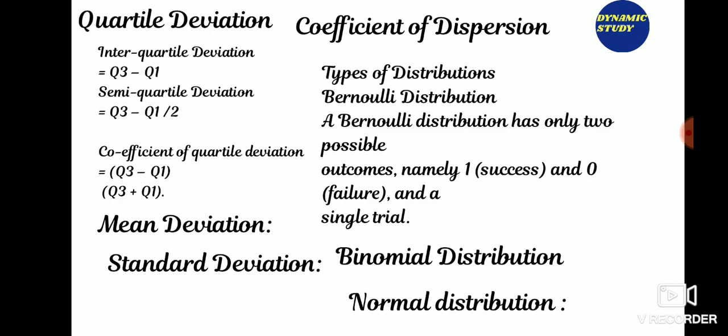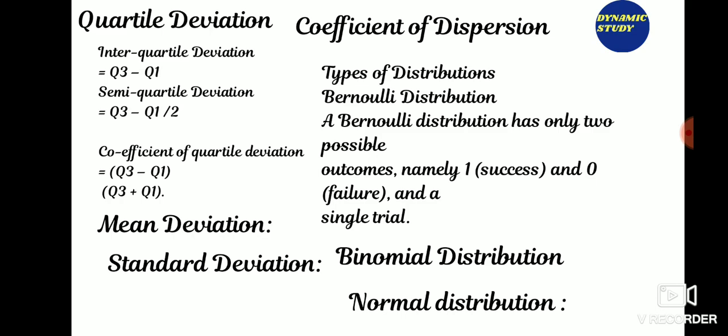Now the coefficient of quartile deviation is (Q3 minus Q1) divided by (Q3 plus Q1). What is mean deviation? Average deviation is defined as the value obtained by taking the average of deviations of various items from a measure of central tendency, mean, median or mode, ignoring the negative sign.